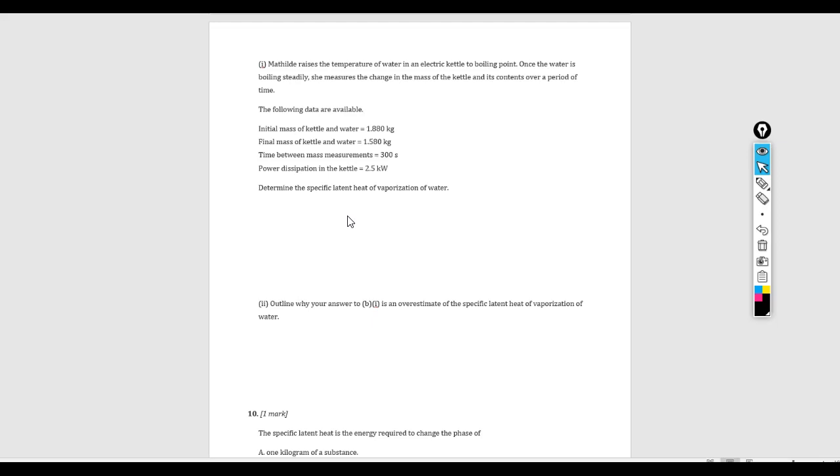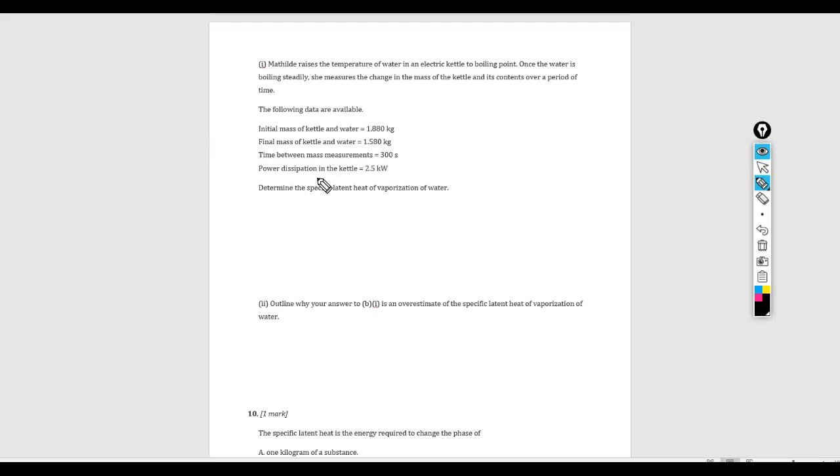And again, this is basically going to be kind of a conservation of energy question. Okay, so let's think this through. Once the water is boiling, it's continuously phase changing from liquid to gas. In an electric kettle, what that means is that over time, you lose mass because the water is turned into steam, and the steam flies out the end of the kettle. And so that's the reason here you see the final mass of the kettle and water is less after 300 seconds, because that steam is gone.